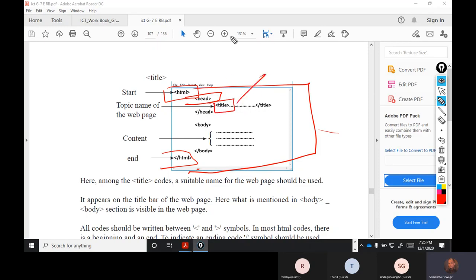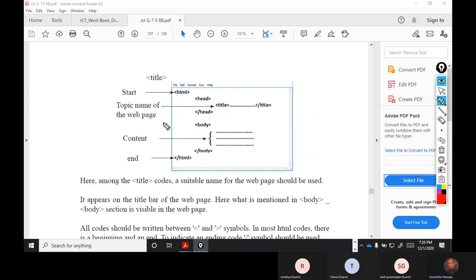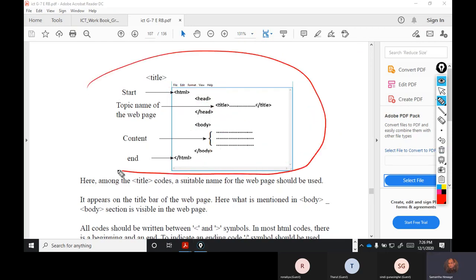Title means what is the title? Here, if you want, you can put Google. If you want to say my first web page, we can put that. Then you have to close this head. Then you have to start the body. This is the body part. After the body content, you have to close it. This is the simple format of the web page, by using HTML.